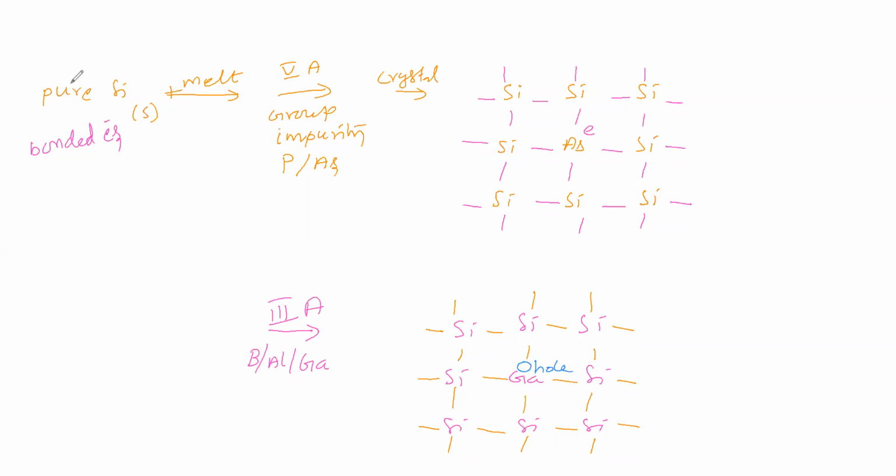Here bonded electrons carry current, and there also bonded electrons carry current, there is no doubt. But this conductivity is high, which means something is additionally responsible for carrying current. What is available to carry current additionally? The only availability is this vacant orbital, that's all.